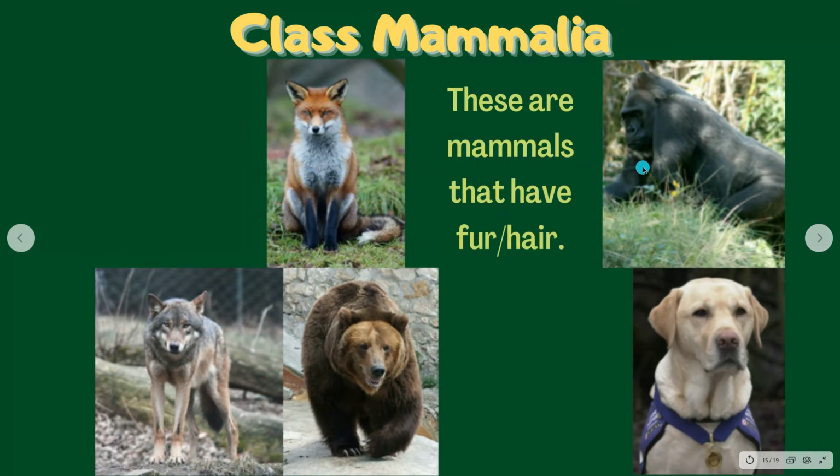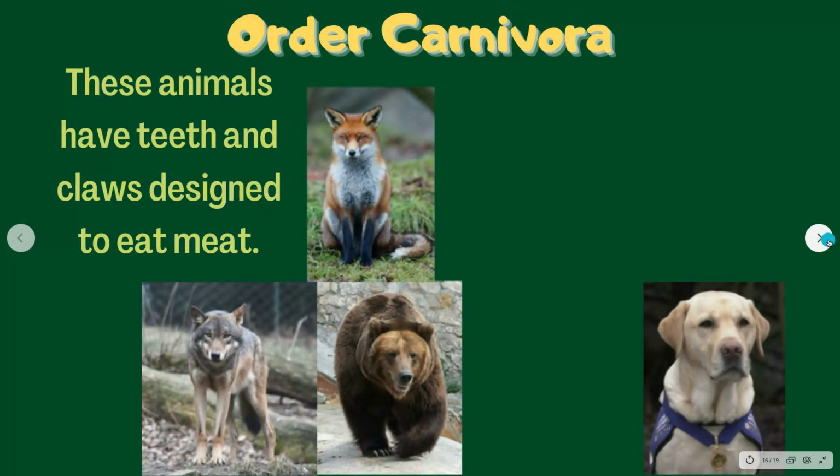All of these organisms, you will notice, have fur or hair covering their bodies, so they belong to the class Mammalia. All of these organisms have claws and teeth that are designed to eat meat, so they are all carnivores and belong in the order Carnivora.